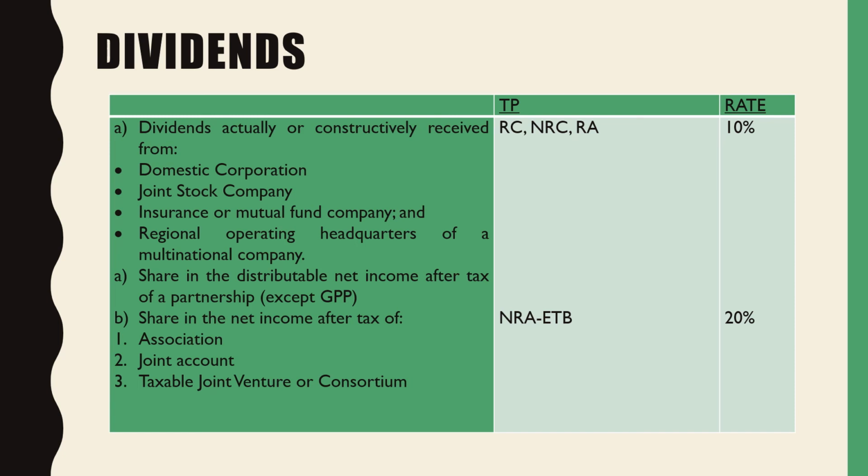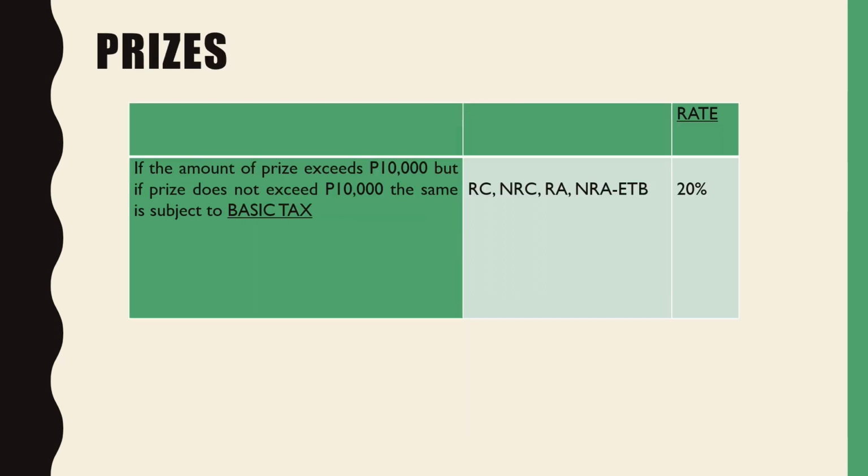And then we also have the share in the net income after tax of an association, joint account, taxable joint venture, or consortium for non-resident aliens engaged in trade or business, which is 20%. Okay, so for the three taxpayers, that is 10%. But for the non-resident alien engaged in trade or business, that is 20%.